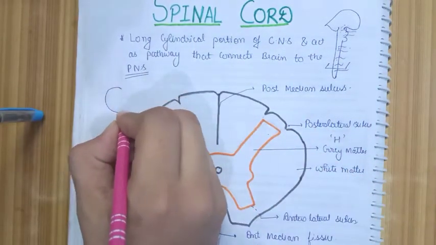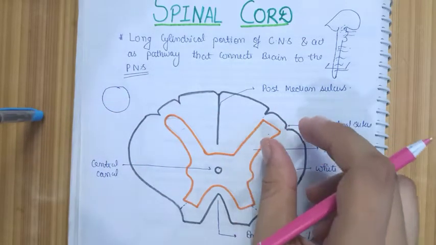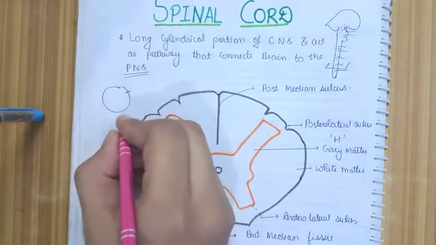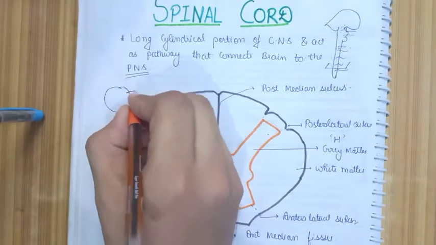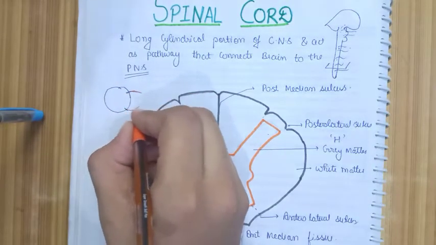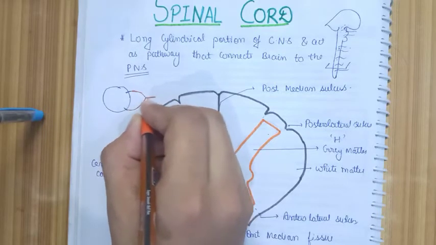So let me make it very clear to you. Suppose this is a cross section of the spinal cord, and this is called the posterior horn, I will tell you later. Suppose this is the posterolateral sulcus and this is the anterolateral sulcus. From here the spinal rootlet arises. This is the dorsal root and this is the ventral root or the anterior root. These two fuse to form the spinal nerve.